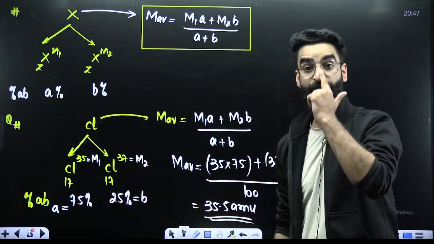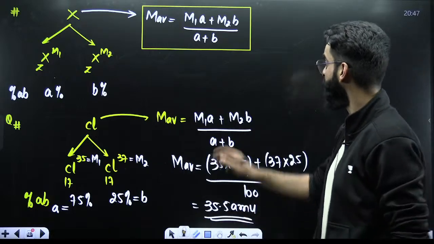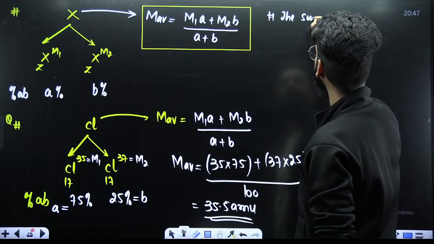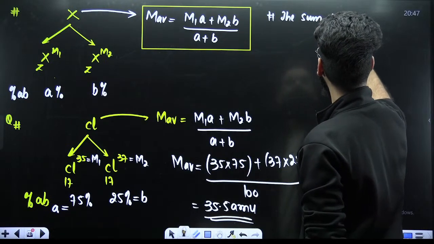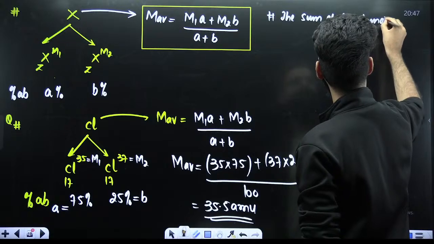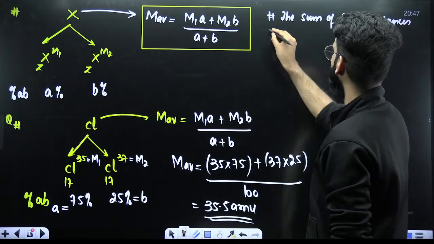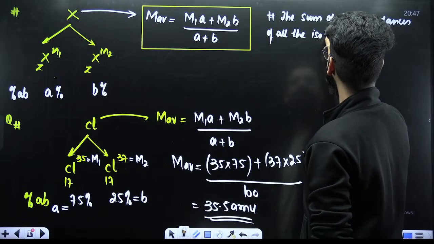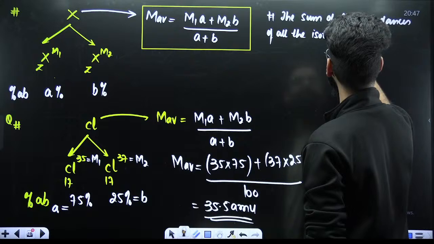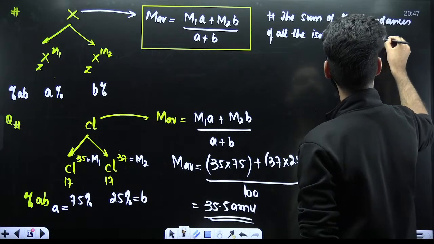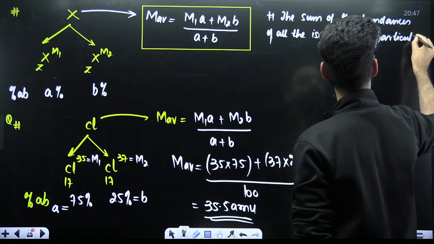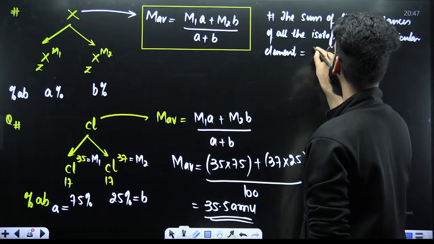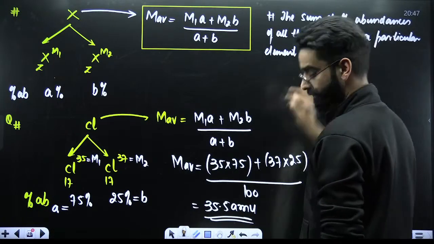Now, one thing you would have realized: 75 plus 25 is coming out to be 100. So remember, my dear students, take a note of this statement. The sum of percentage abundances of all the isotopes of a particular element is always equal to 100.